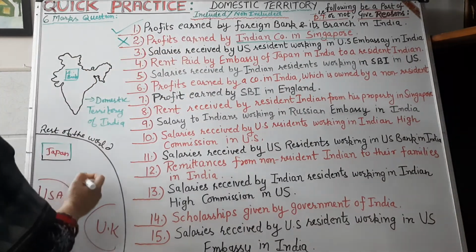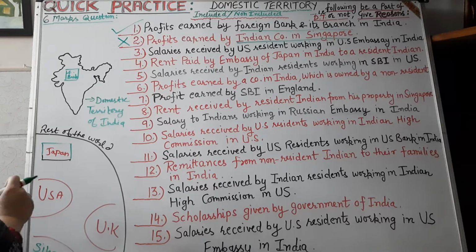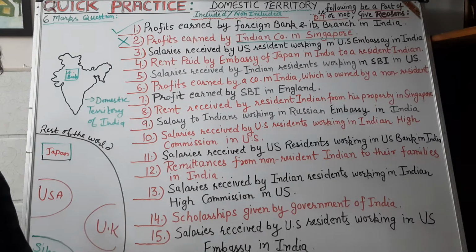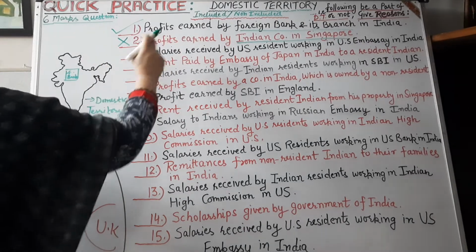Number 2, profits earned by an Indian company in Singapore, that would not be a part of India's domestic territory, because the Indian company which is situated in Singapore would be a part of the domestic territory of Singapore, not the domestic territory of India.